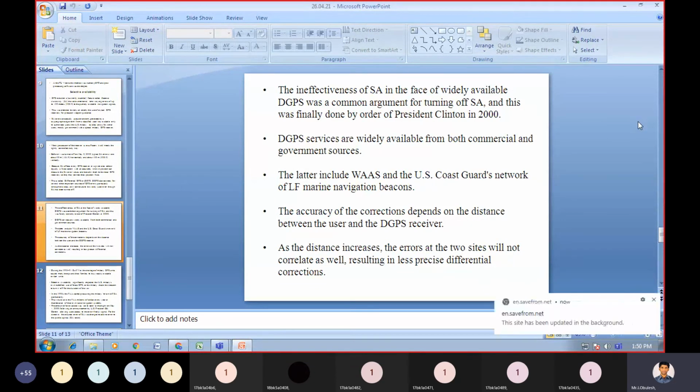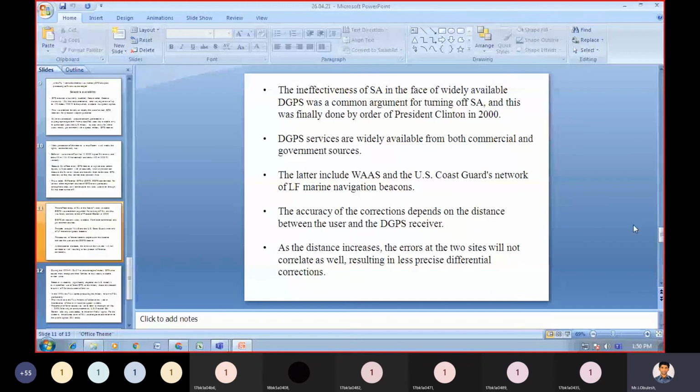The accuracy of the corrections depends on the distance between the user and the DGPS receiver. As the distance increases, the errors at the two sites will not correlate as well, resulting in less precise differential corrections. So you are unable to correlate if the distance increases.